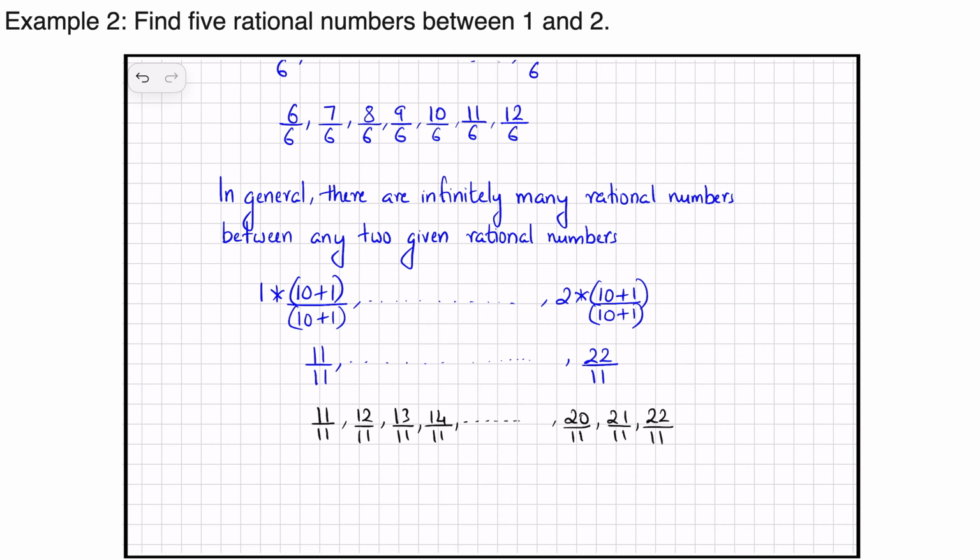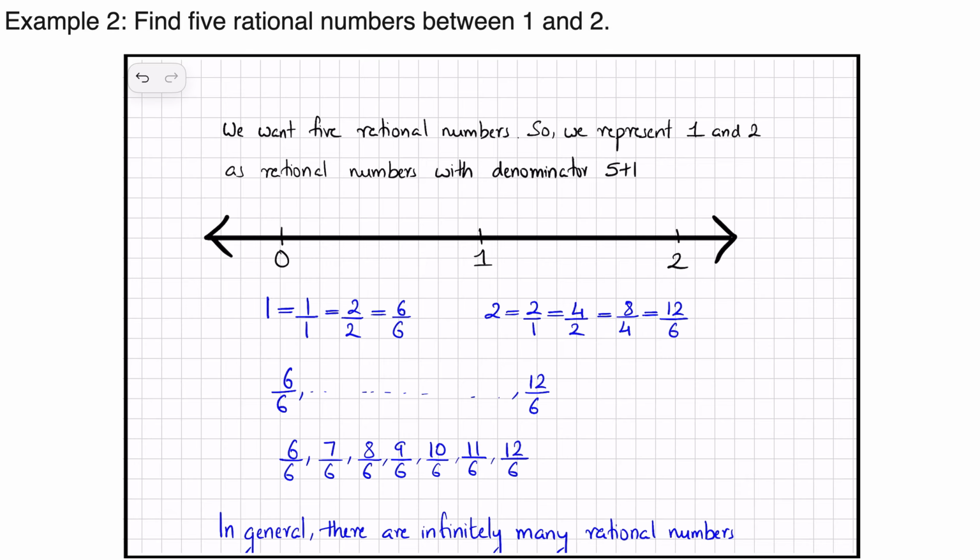If you wanted 20 rational numbers between 1 and 2, we will do 1 into 20 plus 1 divided by 20 plus 1, and on the other side, 2 into 20 plus 1 divided by 20 plus 1.